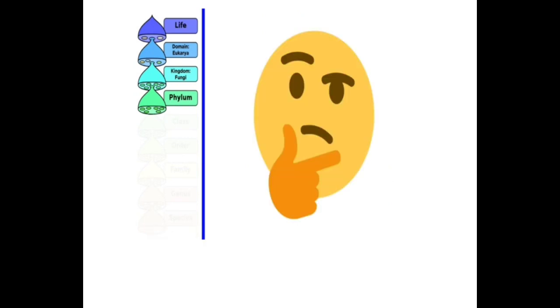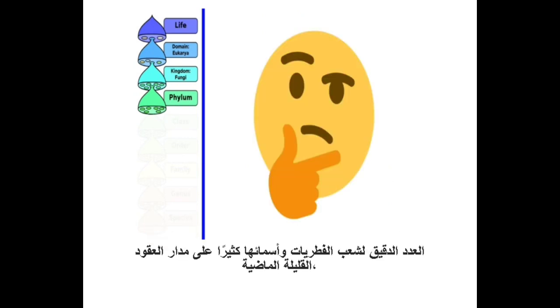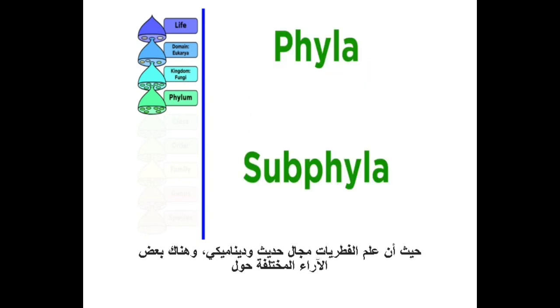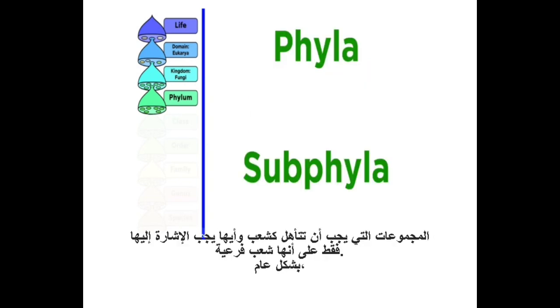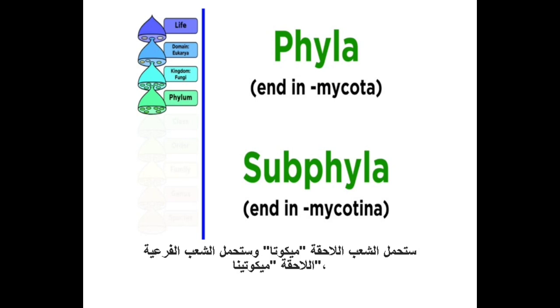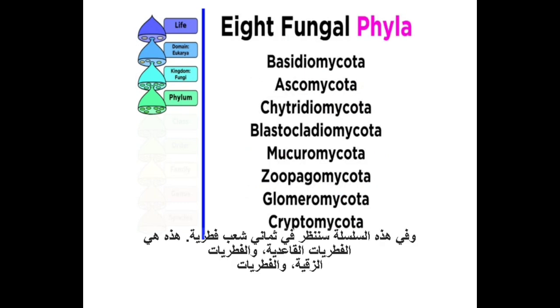The taxon below the kingdom is called the phylum. The precise number of fungal phyla and their names has changed quite a bit over the past few decades, as mycology is a young and dynamic field, and there are some differing opinions as to which groups should qualify as phyla and which should be referred to merely as subphyla. In general, phyla will have the suffix mycota, and subphyla will have the suffix mycotina. And in this series, we will consider 8 fungal phyla.